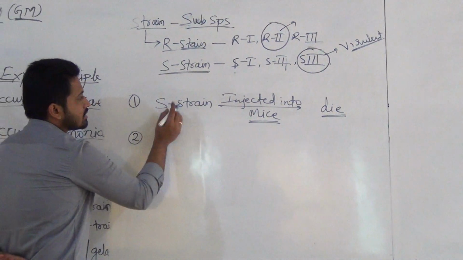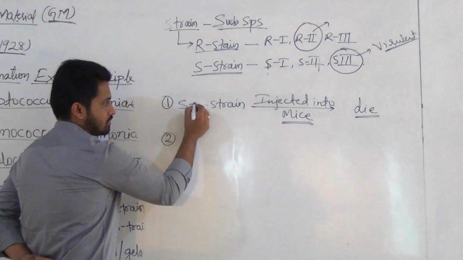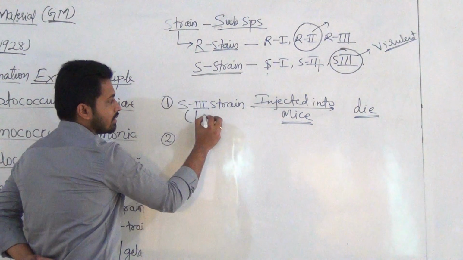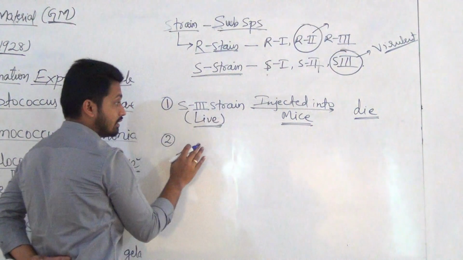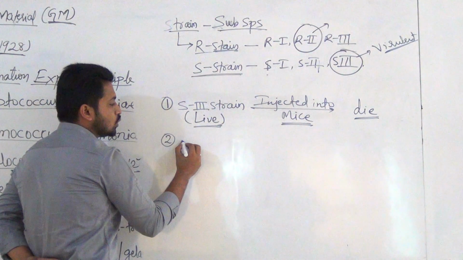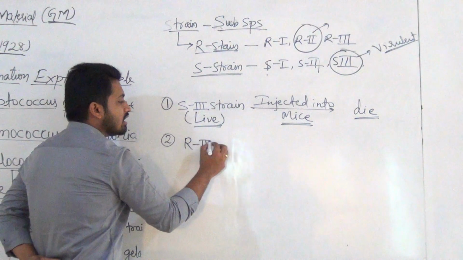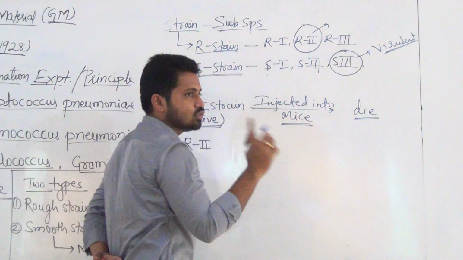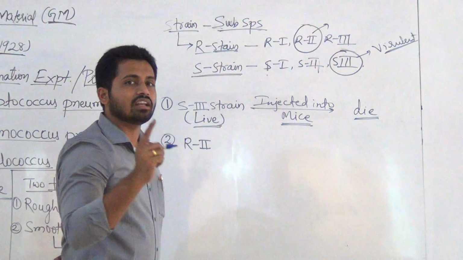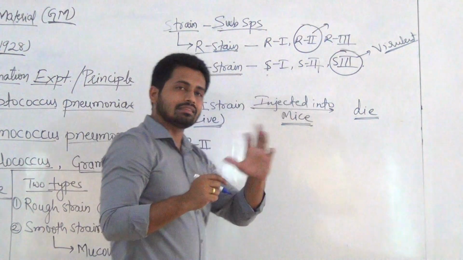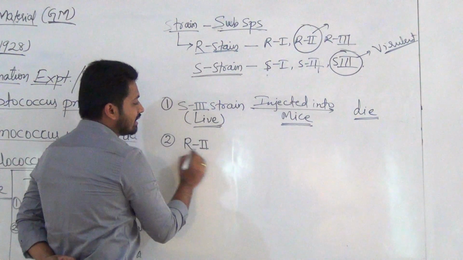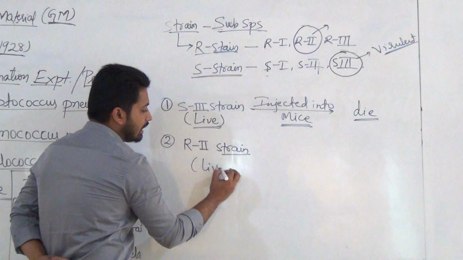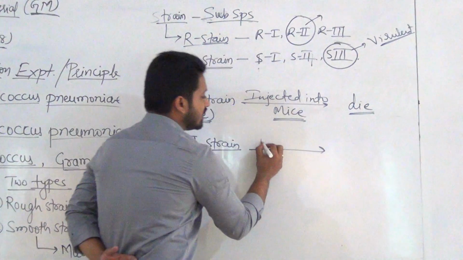Second, what is actually used? S3. Okay, remember every time. And here this was living, a live S strain, living bacteria. Next, coming to here, he used R2. Now don't memorize these things, R3 and all these are S1, S2. He used properly, from the R strain, that is R2, and from the S strain he used S3. So he injected the R2 strain, a type of bacteria, again in living condition,